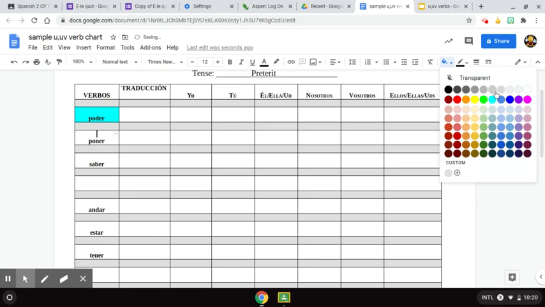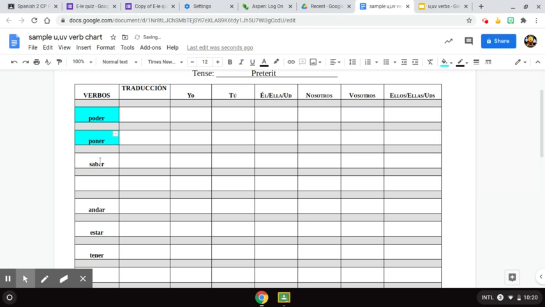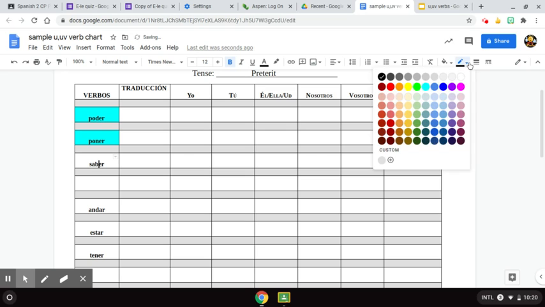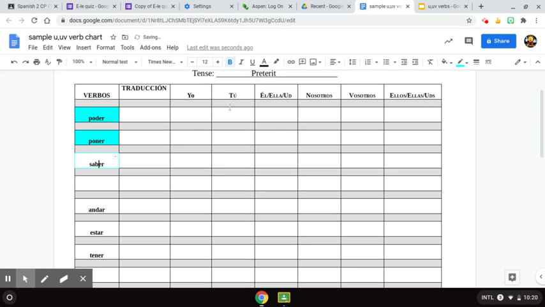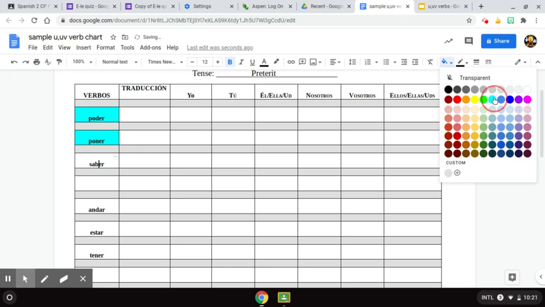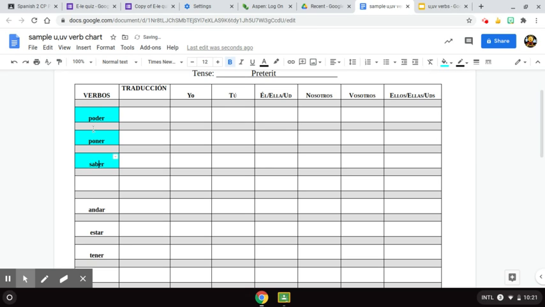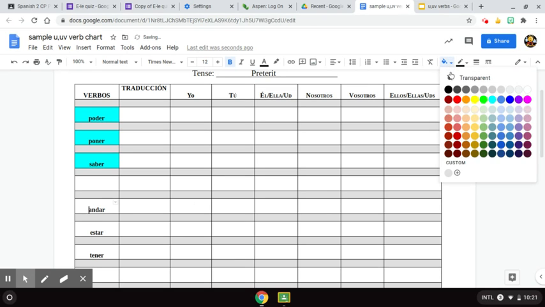These will be U verbs. So in the stem, the vowel is going to go to a U. And then the second color would be your UV verbs.